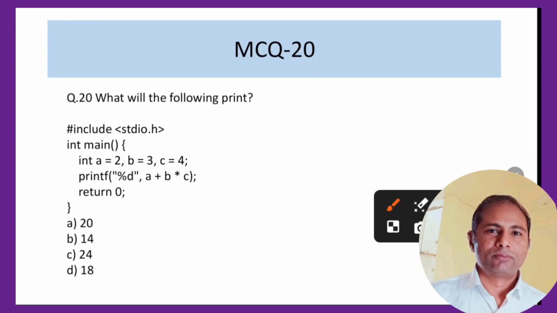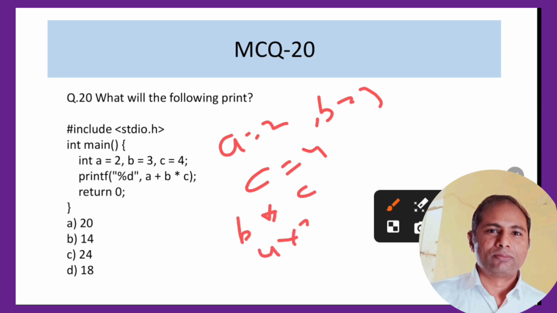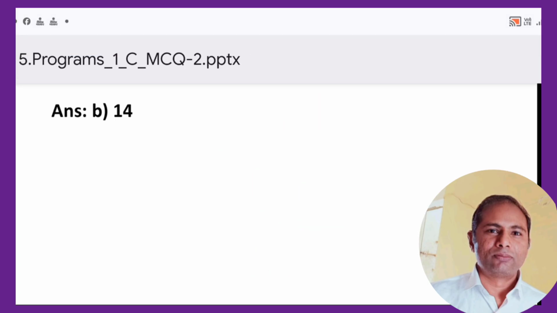Question number 20. So a is equal to 2, b is equal to 3, and c is equal to 4. We have b into c. b into c means 4 into 3. We will have 12. Then we add 12 plus 2. So I think 14 will be the answer. So option B should be the correct answer.